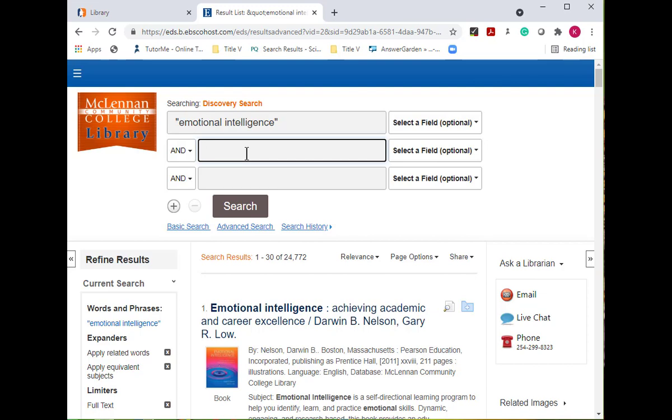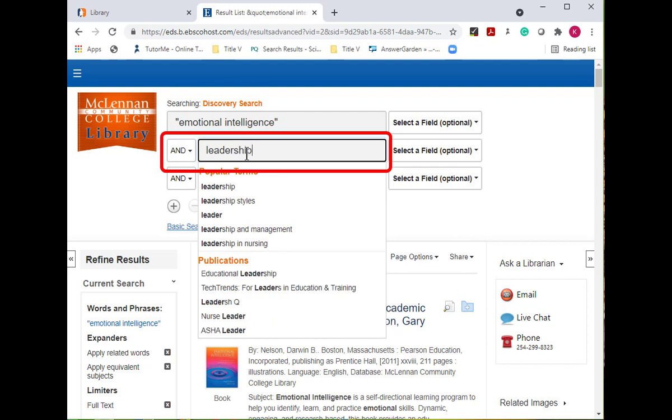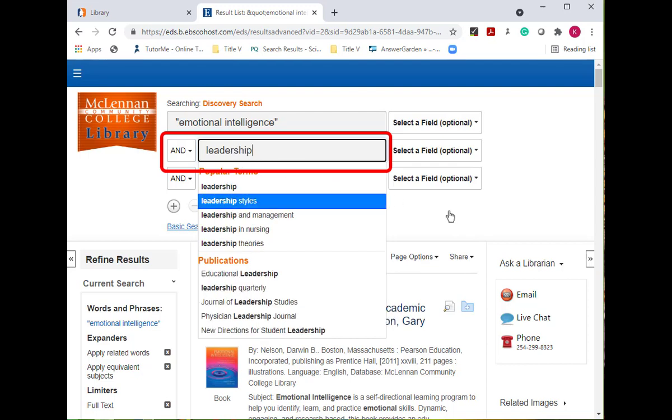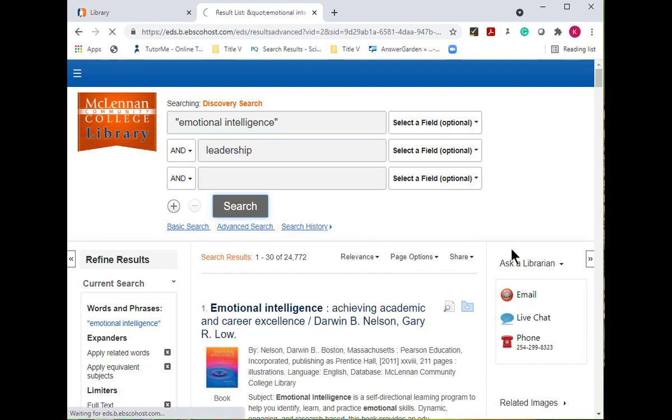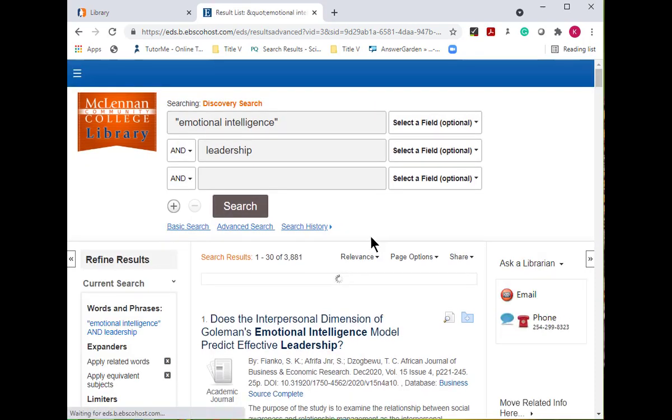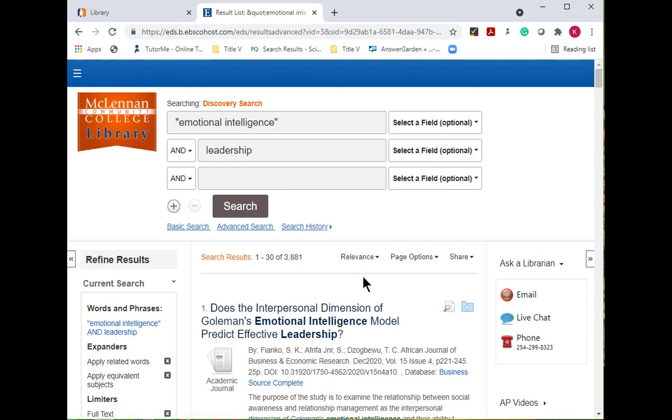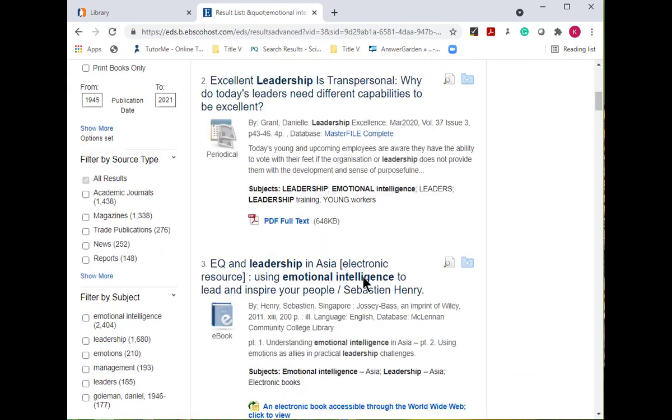I am going to put leadership in the second text box. Now my search results set is smaller and includes journals, magazines, ebooks, physical books, news, videos, and trade publications.